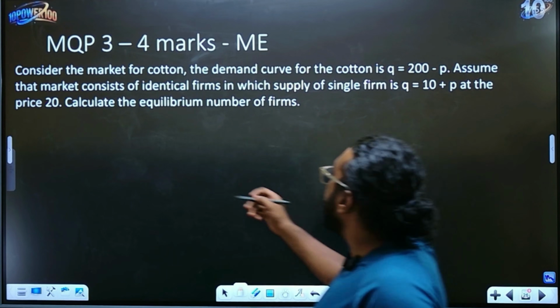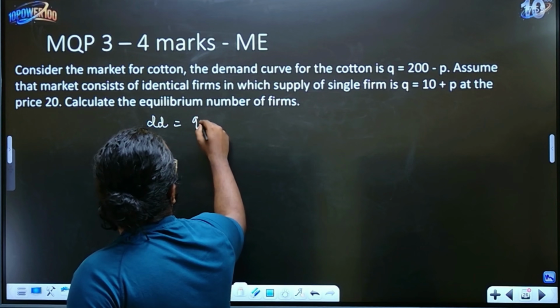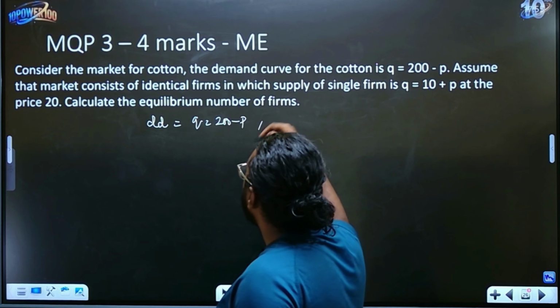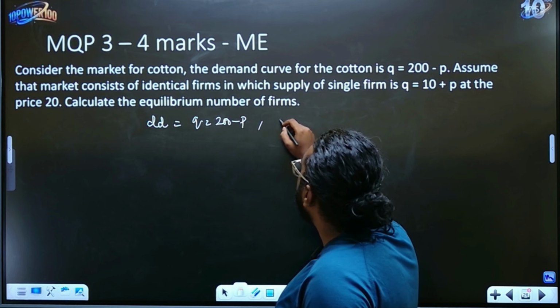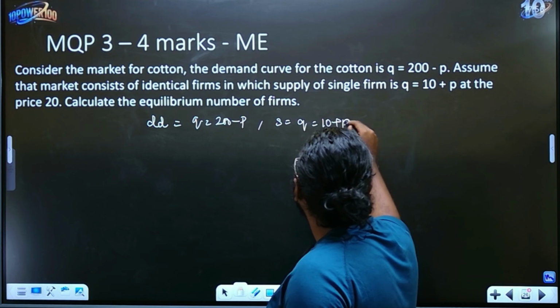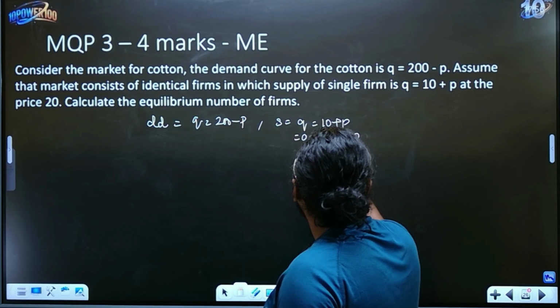So again, they have given the demand. Market demand is nothing but Q is equal to 200 minus P. I'm writing short forms here, children. So just focus on the steps and you can frame it as it is. Supply here is Q is equal to 10 plus P. So Q is equal to 10 plus what's the price? 20, which is nothing but 30.